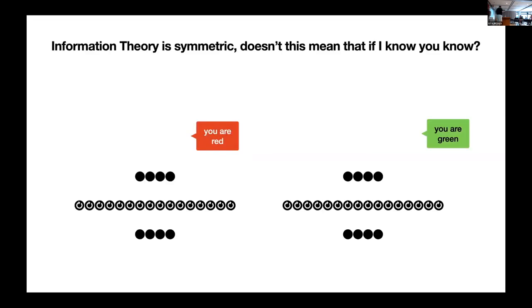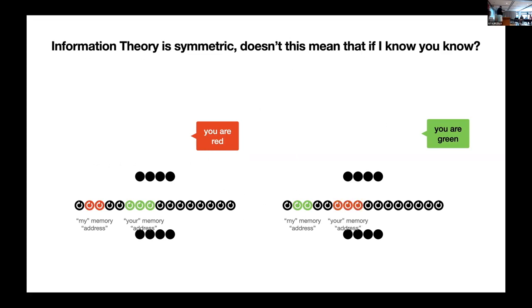Yes. So where is the information stored? We have a red agent on the left and a blue agent on the right, and we tell one agent, you are red, and it stores the information in 2 nodes. So this agent now knows I'm red. The other agent now knows I'm green, in another set of nodes, sort of states in the environment, states in the neural network. Now, if the first agent gets the information that the other agent is green, it has to put this in other nodes, otherwise it would confound this.